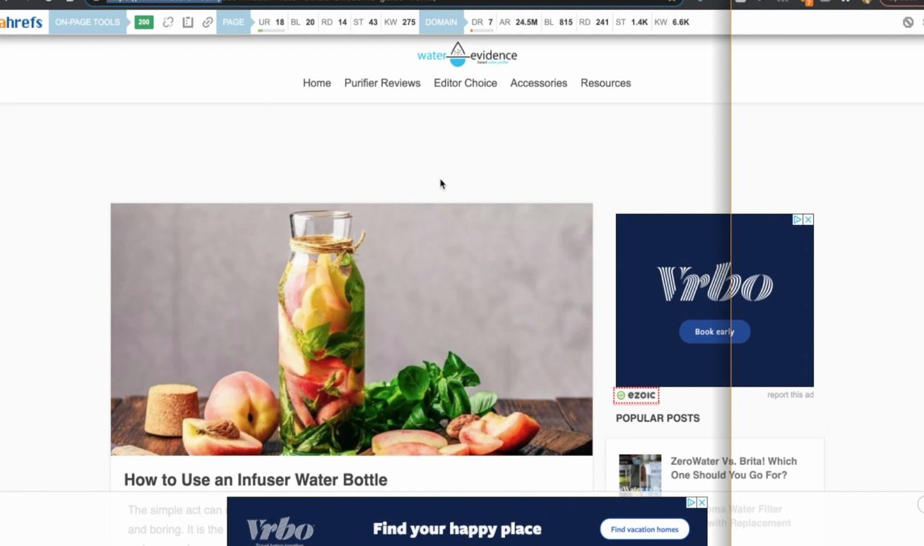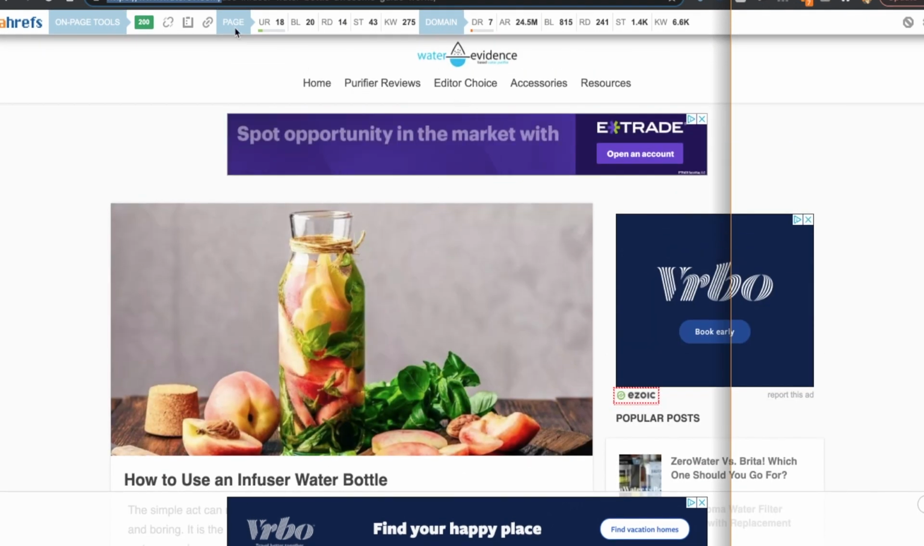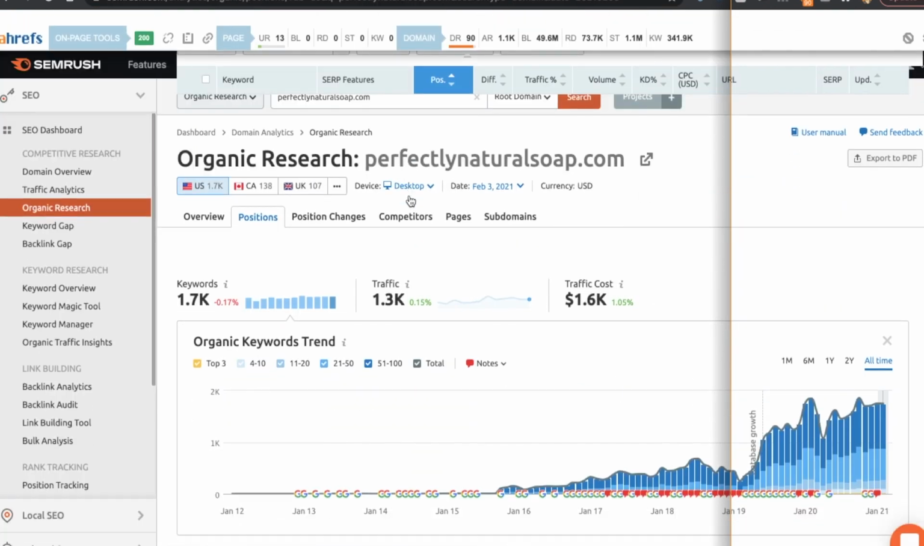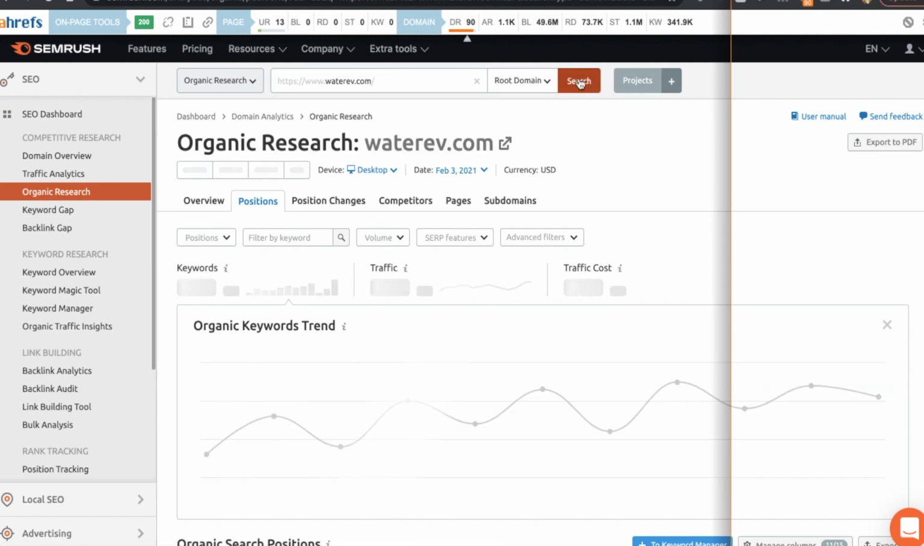They're ranking on page 1 for this long tail term on exactly how to use the water infuser and what fruit to put in it and how it works. So what I'm going to do is copy this and come over to SEMrush. We're going to come back up here, get rid of that website, and let's run a search on this website.